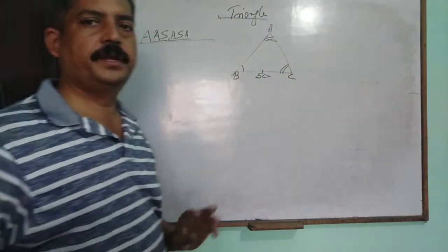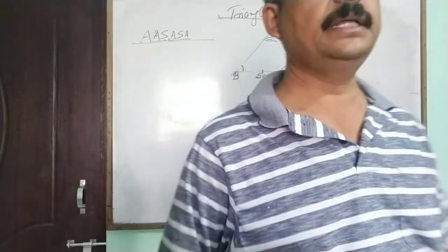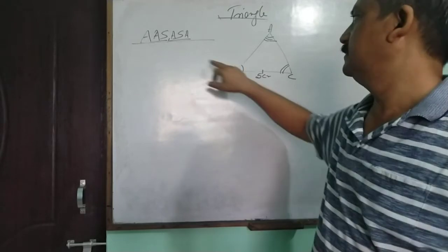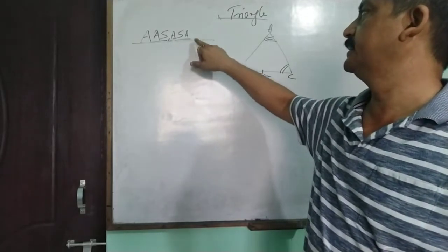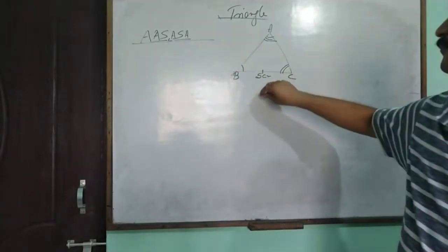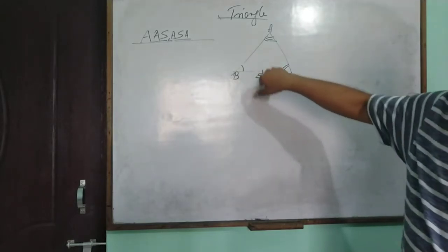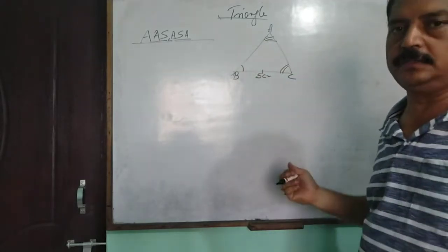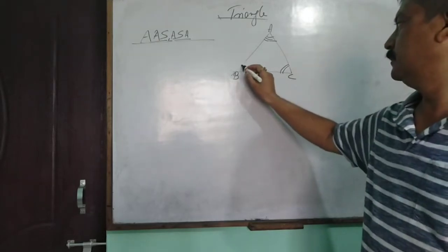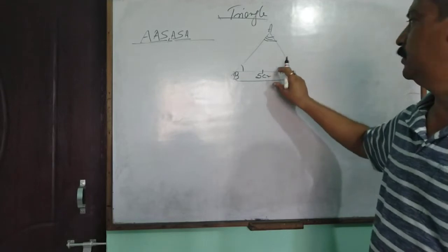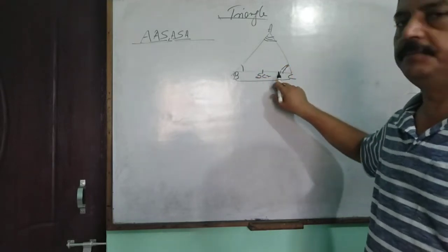It is a very remarkable condition that if two angles and the including side, then we say ASA. If two angles but the side is not including, what does including mean? The side is in between, including means just joined.